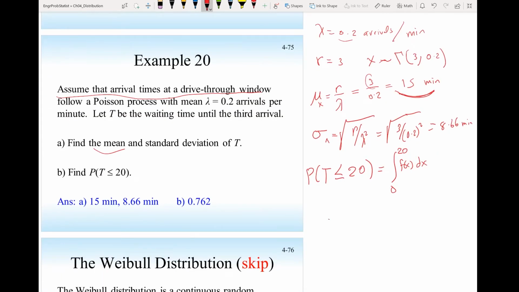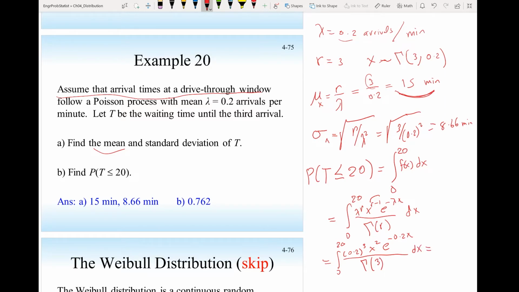The density function is lambda to the power of r, x to the r minus 1, e to the minus lambda x, over gamma of r, dx. Lambda is 0.2, r is 3, x to the 3 minus 1, that will be 2, e to the minus 0.2x divided by gamma 3 dx.